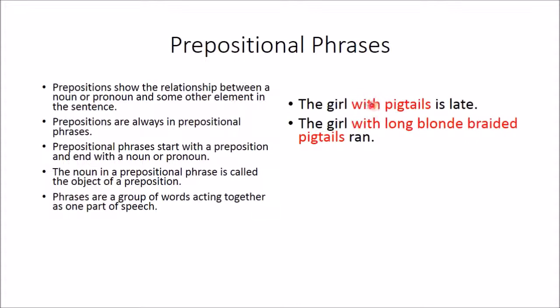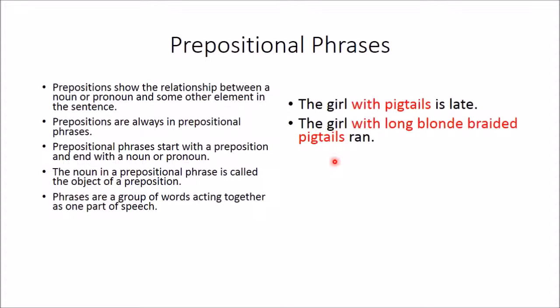So that makes this phrase act as an adjective. And this one as well, the girl with long blonde braided pigtails. The long blonde braided are describing the pigtails, but the whole phrase is describing girl. So the whole phrase is also acting as one adjective describing girl. Okay, I hope that makes some sense now.